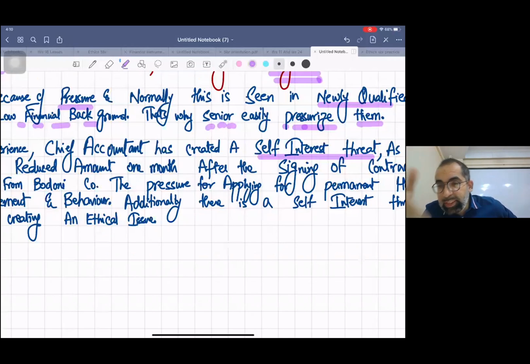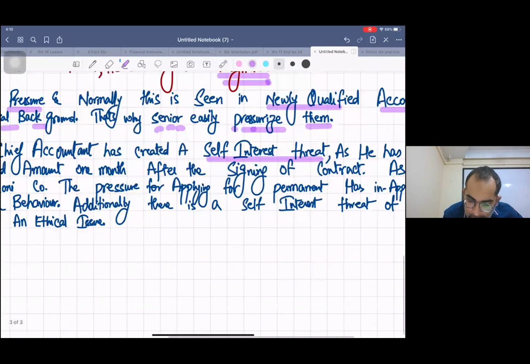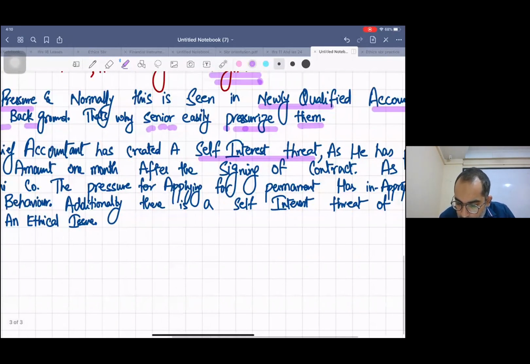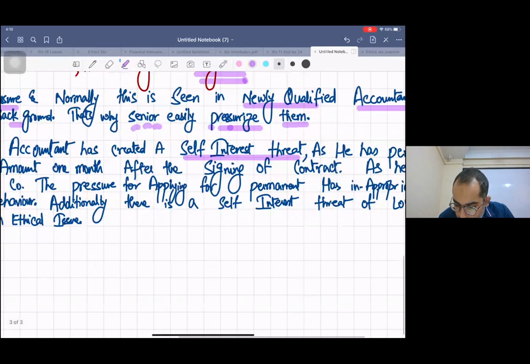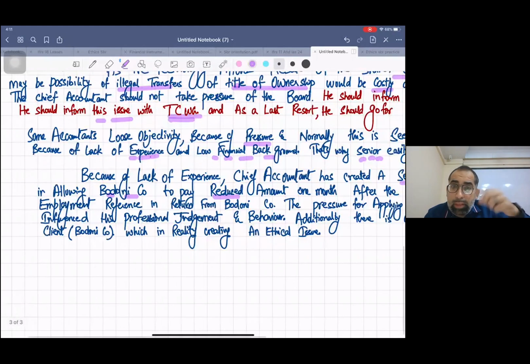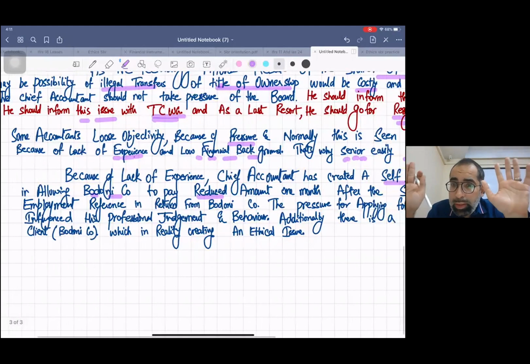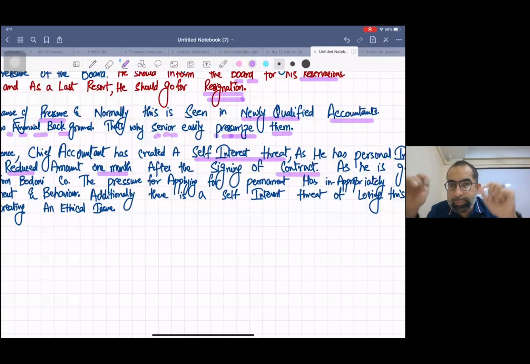What was the chief accountant doing? The chief accountant was delaying the payment for that Badoni company, and in return they were giving that letter. As he has personal interest in allowing Badoni company to pay a reduced amount 1 month after the signing of contract. See, this I again copied from the question, and don't worry about it. Don't feel that you will lose marks because of it. No, the examiner has openly told us to discuss it like that.